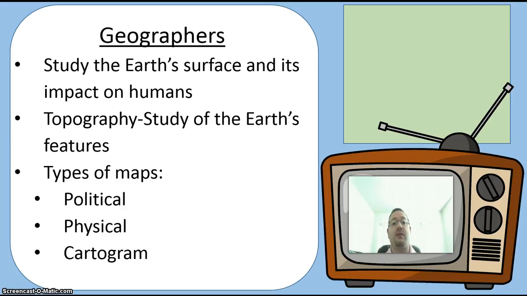Then you have geographers. Geographers are people who study the Earth's surface and how the geographic features of the Earth impact people. When we talk about topography, that's actually the study of the Earth's features. So you have mountains, you have lakes, you have rivers, you have oceans. All these different things on the Earth's surface are going to have an impact on human beings and how they live.